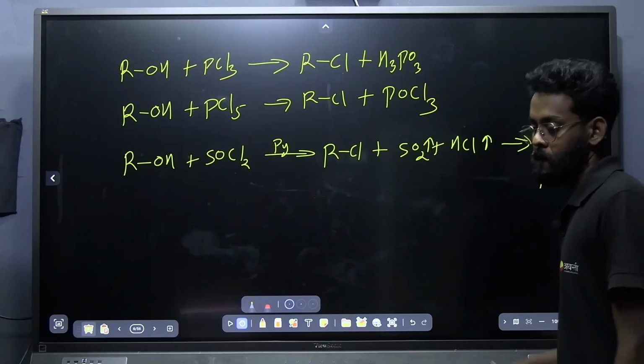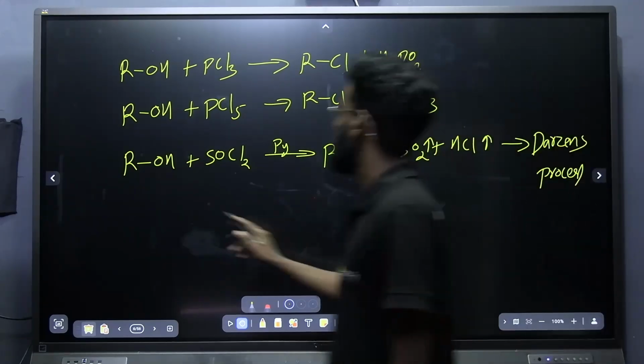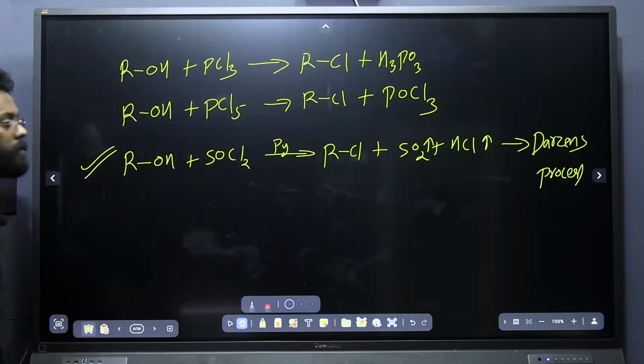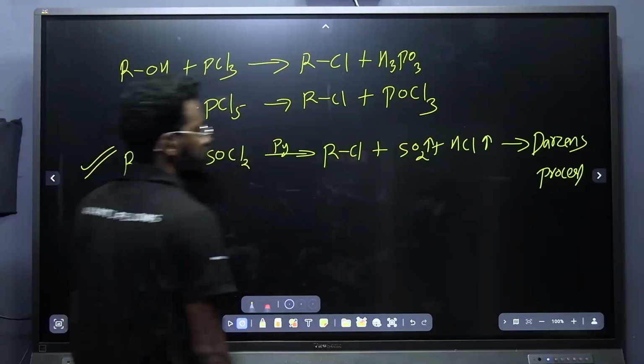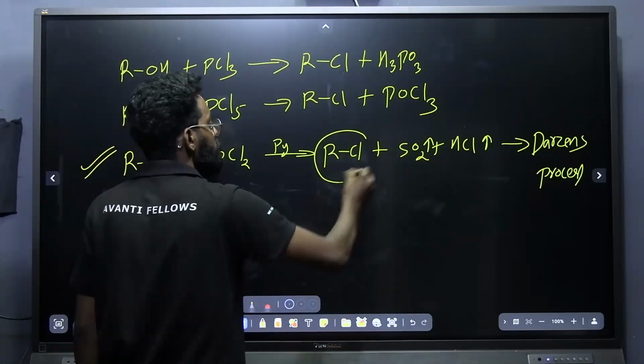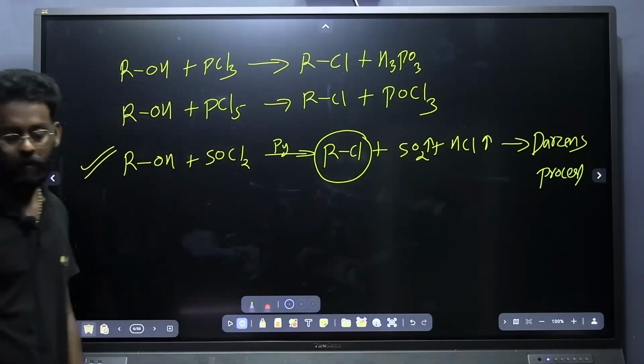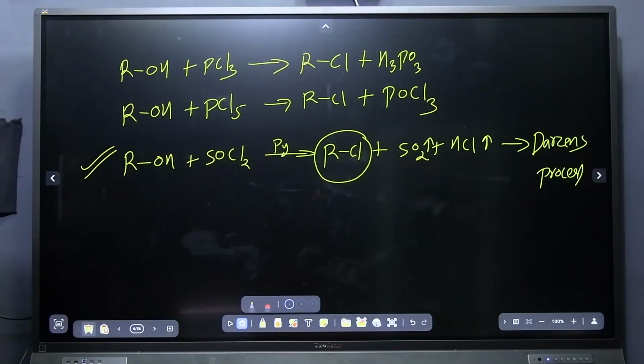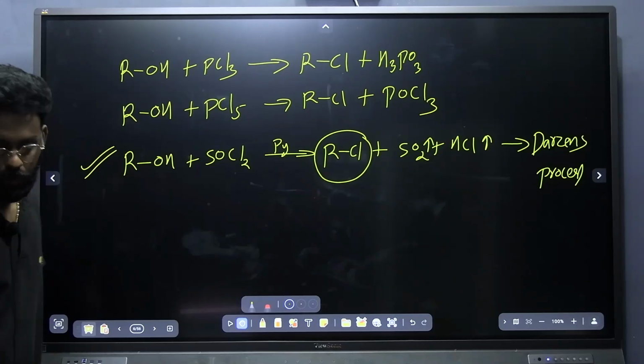Just note it down. This is one of the best methods of preparation of alkyl chloride, because the other products are gaseous. Gaseous products immediately escape, which drives the forward reaction. Okay, is it clear? Is it clear, Sakshi? Shall we move? Yes, thank you.